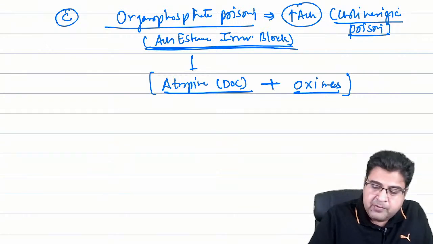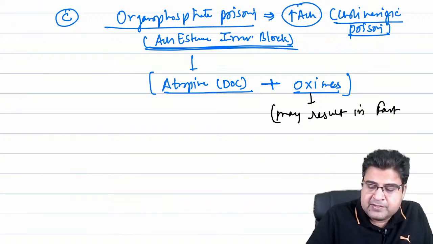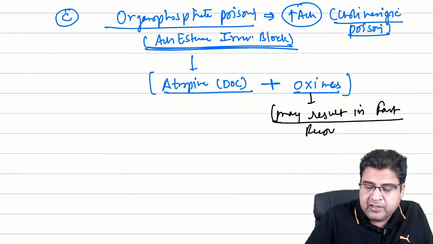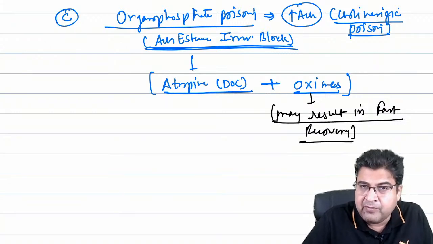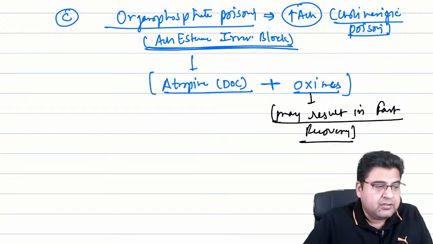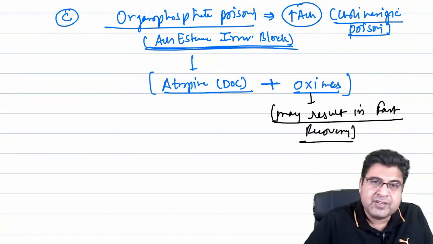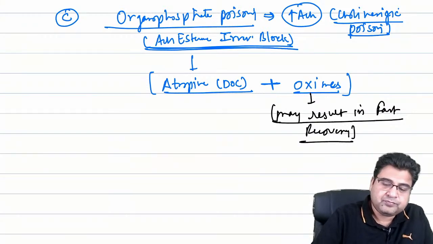Oximes may result in fast recovery if they are injected well before time. If they are given in a well-stipulated time, then the recovery will be faster. Otherwise, oximes do not have much role in OP poisoning.